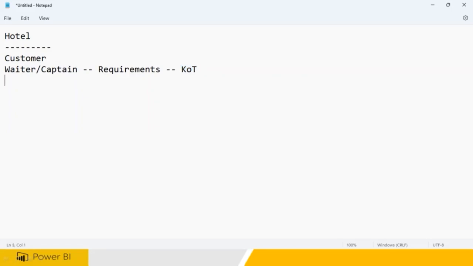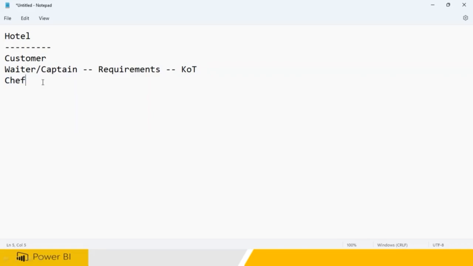Now, this will be given to the maker. Who is the maker? The chef. Chef, or you can say cook, whoever it is, right? So the chef is going to take the requirements. Now, the chef is not going to come to the customer directly. The waiter or the captain comes to take the requirements, and you give all the requirements, and the KOT, this documentation, will be given to the chef. The chef is the developer, like us, and he will make the food ready.